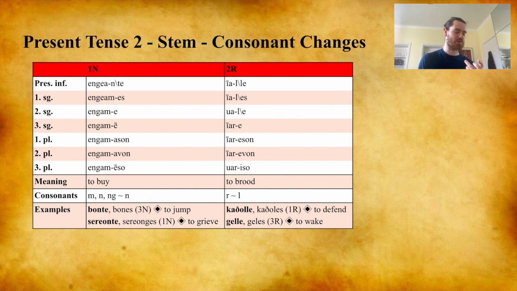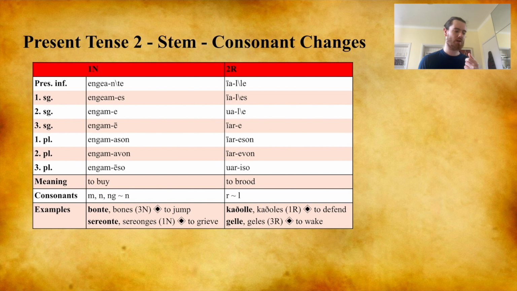We can now move on to the rhotic subclass, where the consonants alternate between the stem r and l. Occurs in the present infinitive, first singular and second singular. So iale, iales, uale, iare, iareson, iarevon, uariso. Short vowel breaking to engeante, long vowel breaking to iale. A couple other examples: cadolle, first person singular, cadoles, I defend; gelle, to wake; geles, I wake.